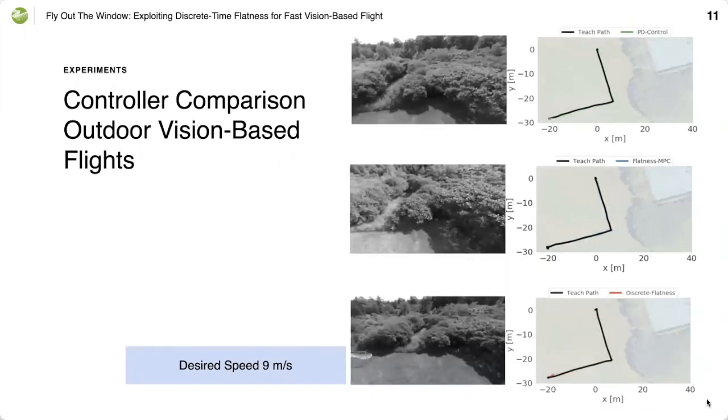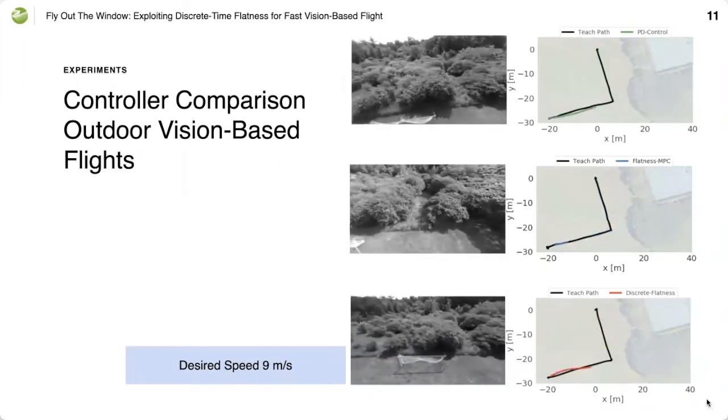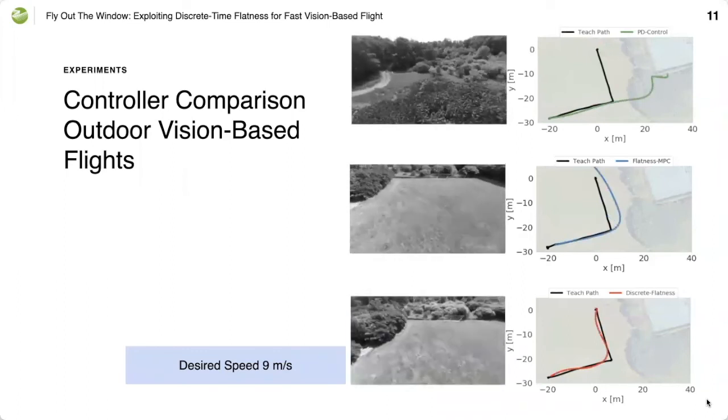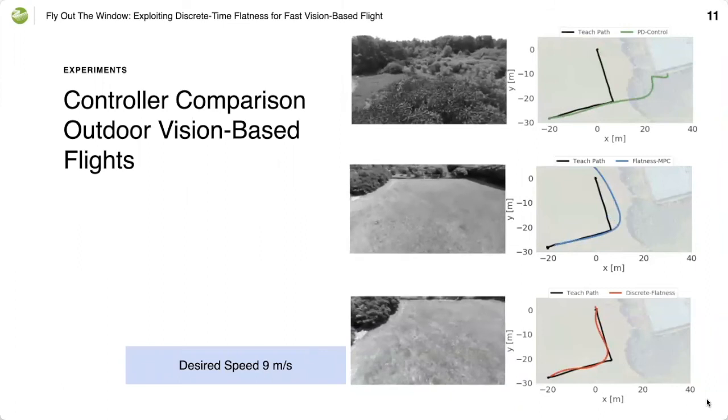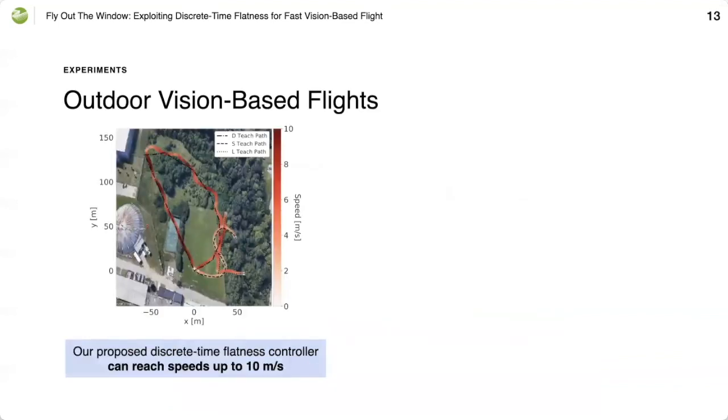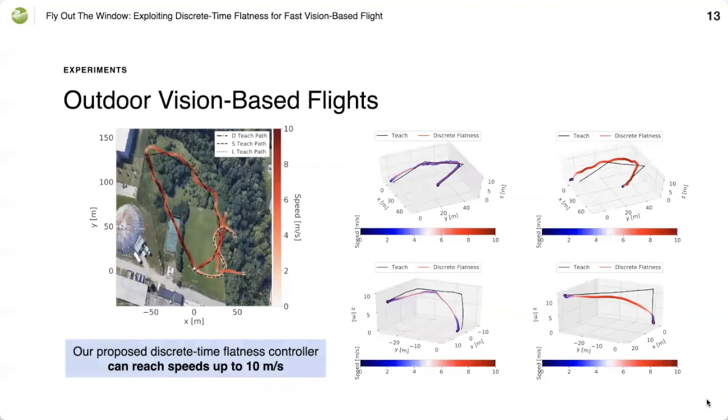We show the autonomous closed-loop performance using vision-based navigation at a desired speed of 9 meters per second. The PD controller in the top video goes unstable. We compare the path error over multiple trials at desired speeds of 3, 5, 7, and 9 meters per second. We see that our proposed controller, discrete flatness in red, outperforms related controllers that rely on noisy and inaccurate state estimation. Our proposed discrete-time flatness controller can reach speeds up to 10 meters per second. We extend our controller for three-dimensional flight.